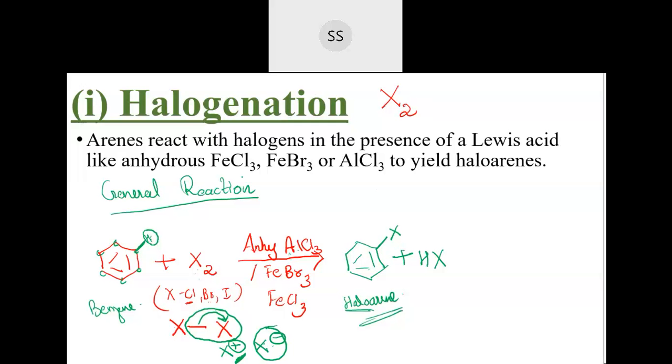One example let me take here. Instead of X, I am going to take chlorine. If you replace this X by chlorine, then that will be called chlorination. This reaction will be termed chlorination. So I'm going to do a chlorination reaction here, chlorination of benzene. In particular, we are taking this example. This one chlorination is enough. You will understand how it proceeds. Similarly, in case they ask you for bromine, you can replace it by bromine.